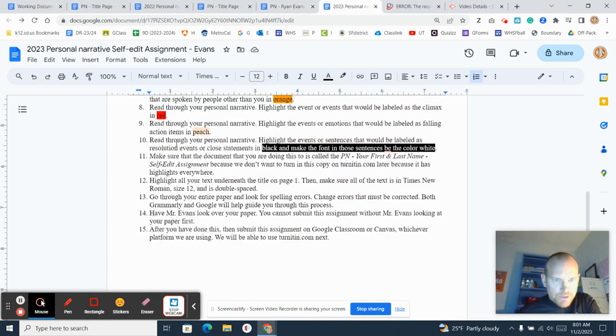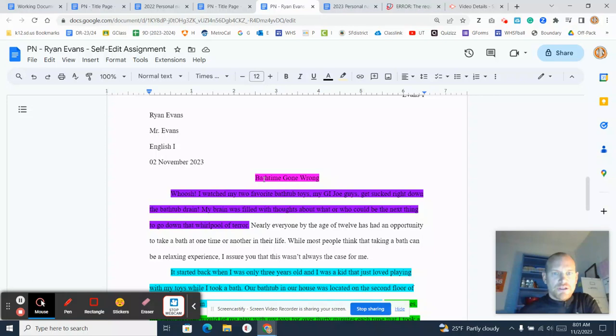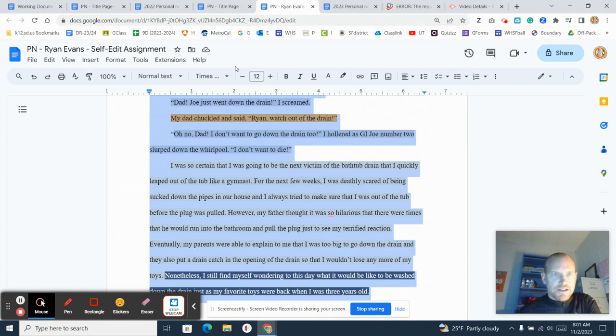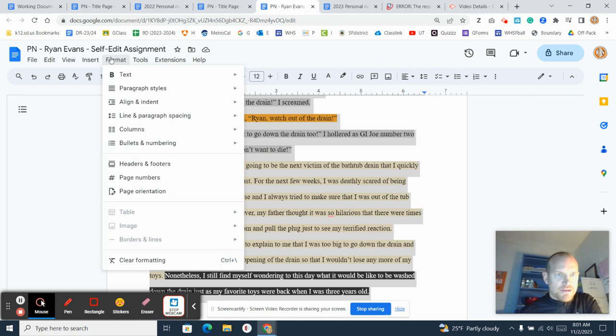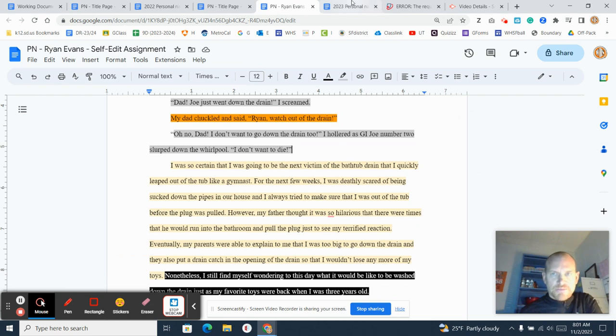Okay. Now I need to make sure that the document that you're working on is called that. Okay, we did that already. It's right here. Highlight all the text underneath the title page 1, then make sure that text is in Times New Roman, size 12, and double space. So you go on underneath here, and all you need to do is highlight from your title down. So I'm just going all the way down here. It's all highlighted. I need to make sure it's in Times New Roman, in size 12, and that the spacing is double space. So I click Format, go to Line and Paragraph Spacing, click on Double, just make sure it's double, and there it is. Okay, did that.